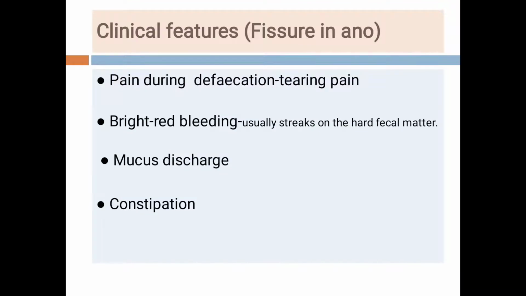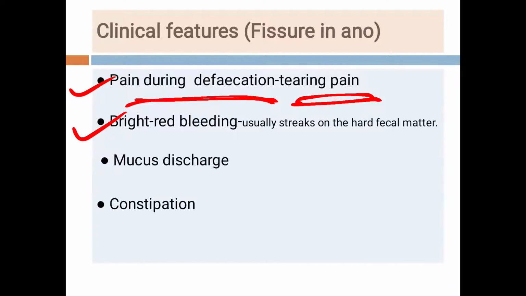Now students, the clinical presentation of the patient, or clinical features. How does the patient having a fissure in ano present? The patient presents with pain during defecation, and it is a tearing type of pain. As the patient explains, it is a tearing type of pain, and the pain lasts for several hours after defecation. So that is the typical history. Then bleeding during defecation. It is bright red blood, and usually there is a streak of blood on the hard fecal matter. Then mucus discharge and constipation. So these are the symptoms with which the patient presents.